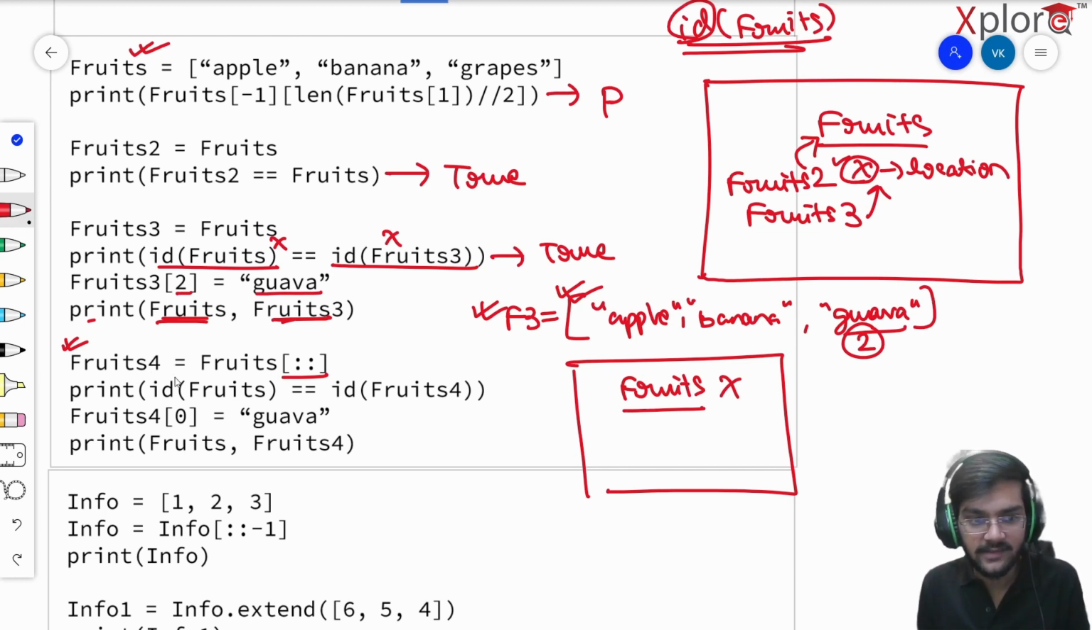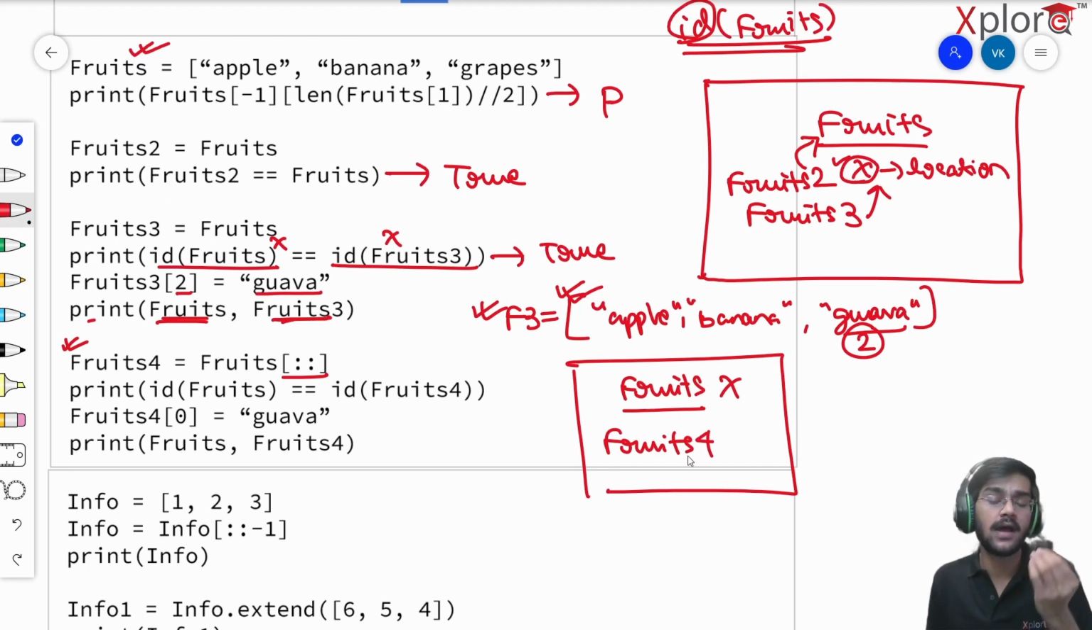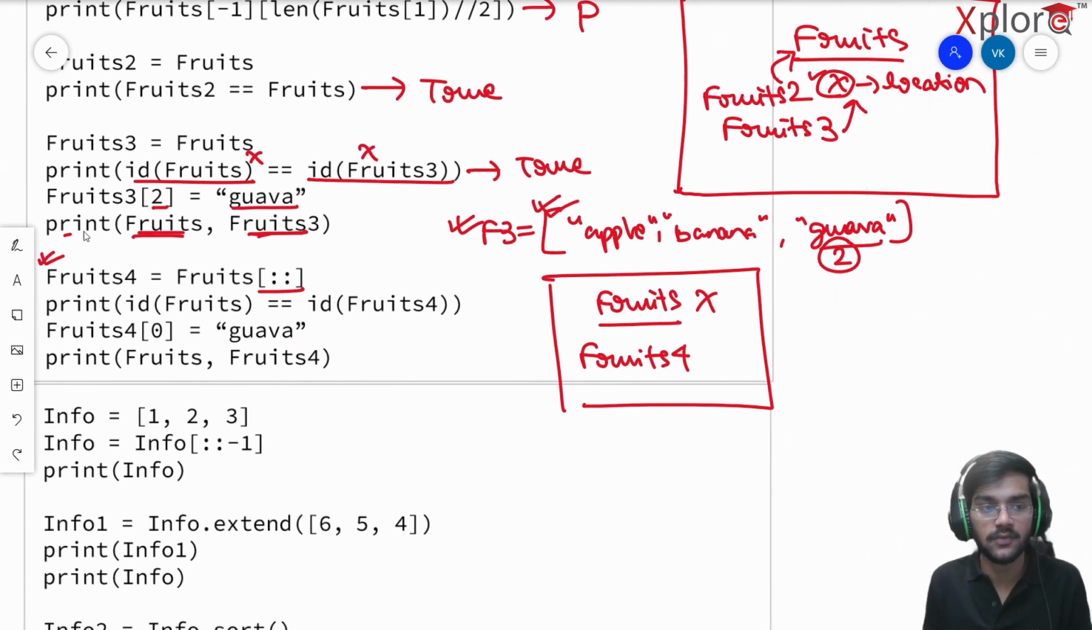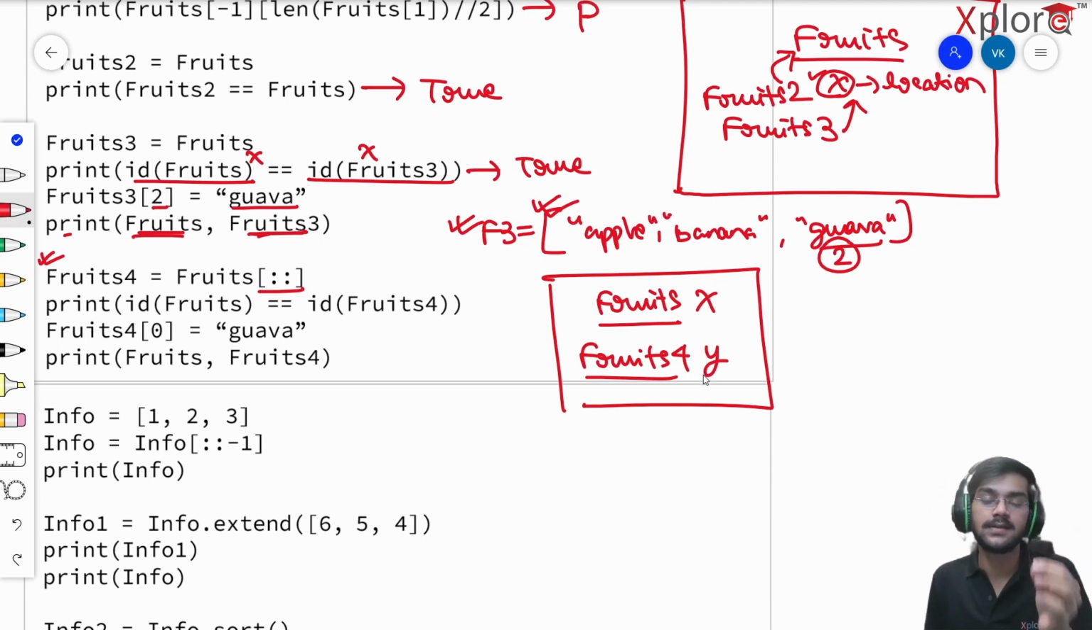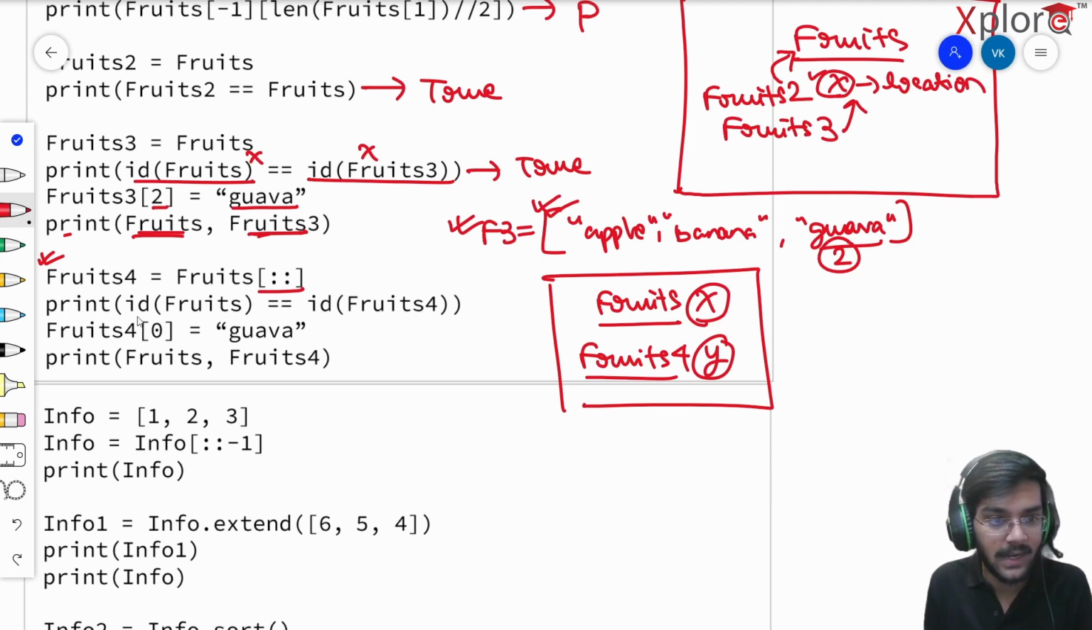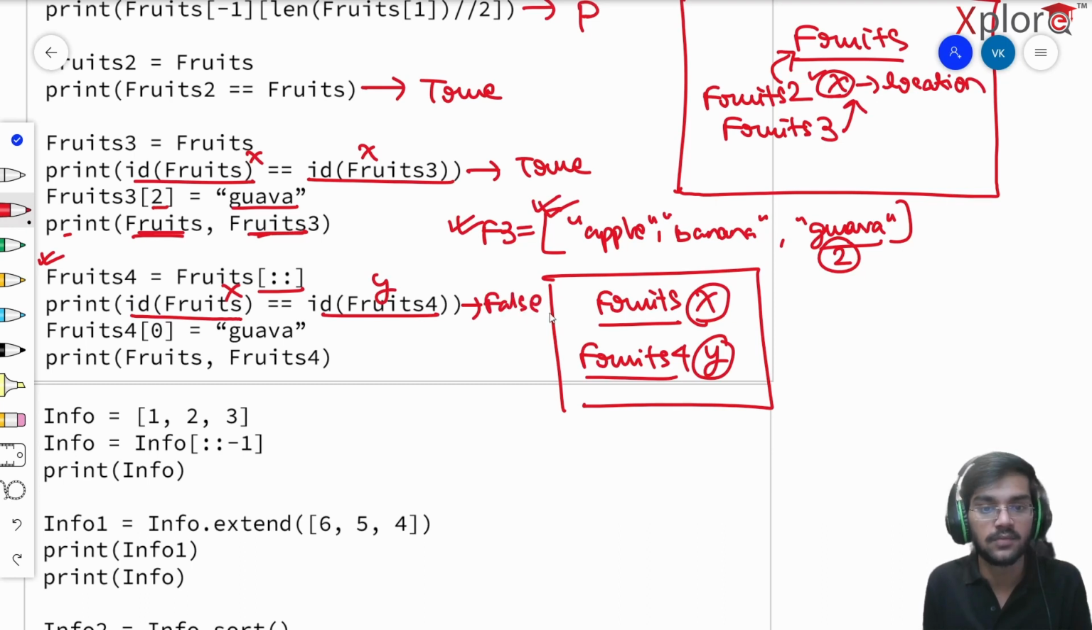Now it's saying create a fruits 4 list which is going to have the list elements equivalent to fruits. So if fruits has apple, banana, and grapes, then fruits 4 is also going to have that, but it's going to allocate a separate memory location. This is very important. So if this is at location X, then this is going to be at location Y. Now print id of fruits: X. Id of fruits 4: Y. Is X equal to Y? No, it is not. So my output will be False.